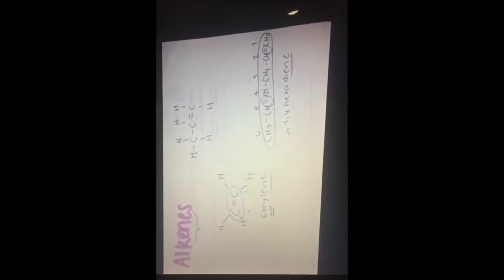An alkene is a compound which contains hydrogen and carbon atoms as its major components. An alkene needs to have a minimum of one carbon-carbon double bond. This means that there's a double bond, so it needs to at least have one. When having an alkene, the suffix you're going to use is -ene.